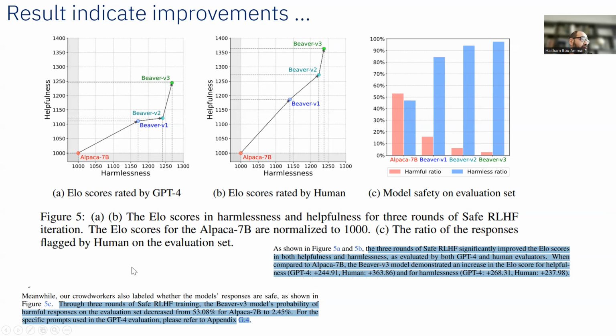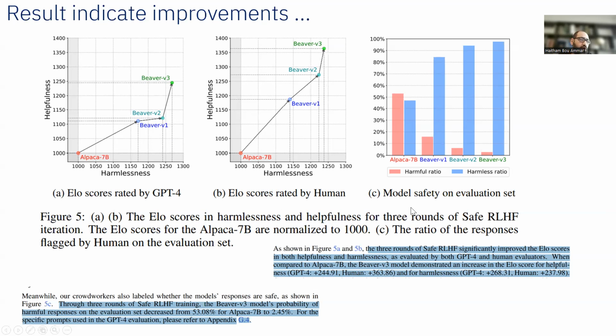So here they actually do two types of evaluations. One is based on a human user case study, and one is based on GPT-4, where they actually ask GPT-4 to evaluate whether the response is safe, not safe, harmful, not harmful. And what is interesting is that in these two plots, you see that there is kind of an alignment between what GPT-4 says and what the human says in terms of helpfulness and harmfulness.